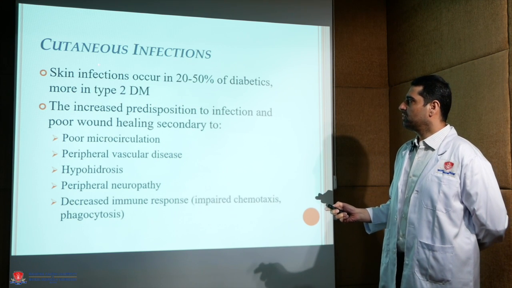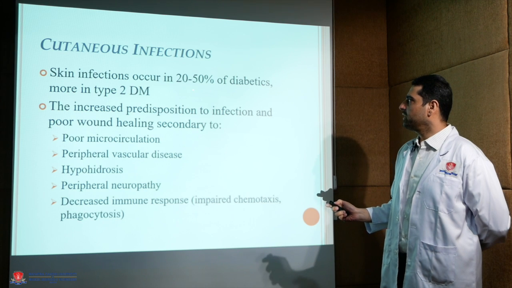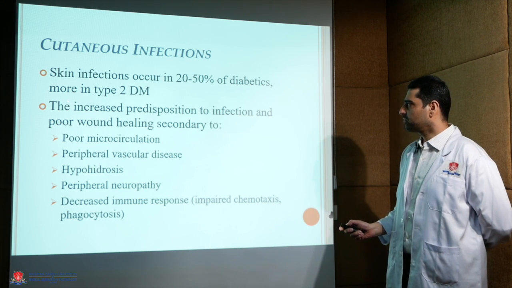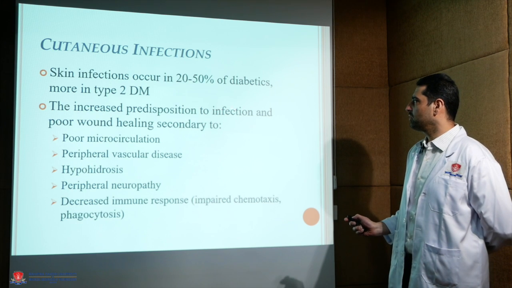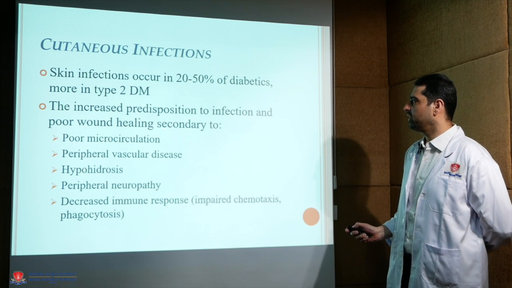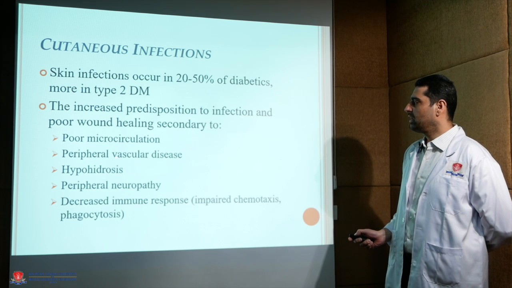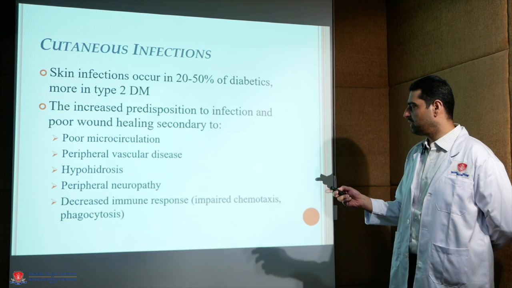Now infections. Skin infections occur in 20 to 50% of diabetics and more in type 2 diabetes mellitus. The increased predisposition to infection and poor wound healing is secondary to poor microcirculation, peripheral vascular disease, hypohidrosis, peripheral neuropathy and decreased immune response which is seen in diabetics.